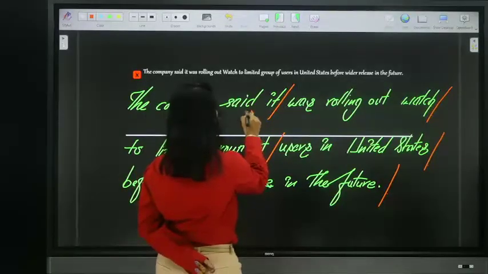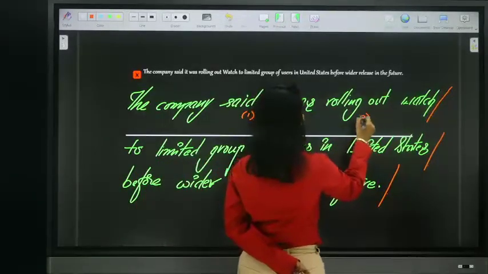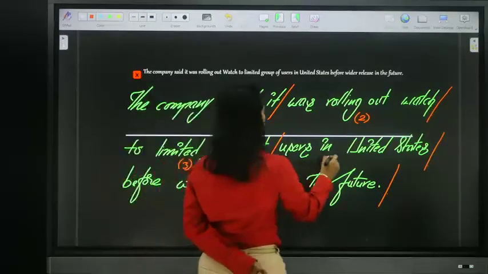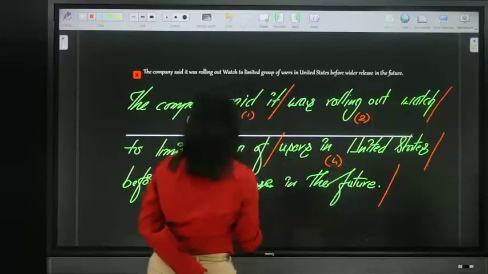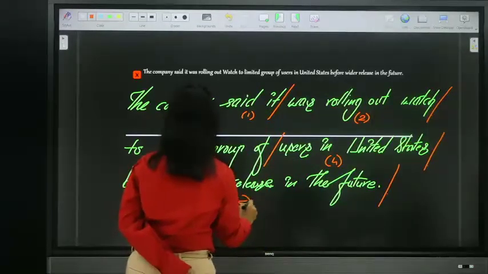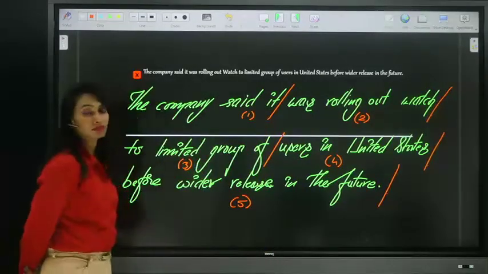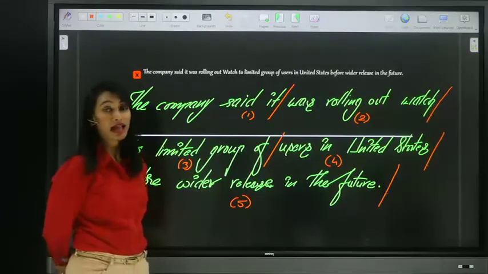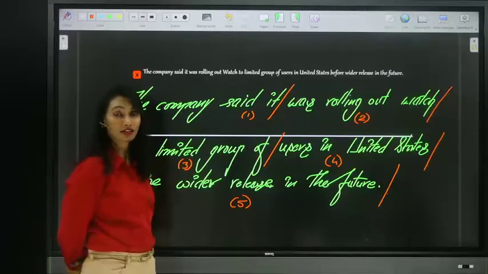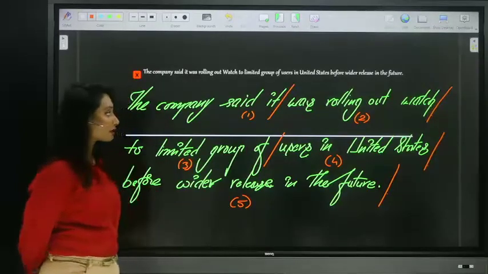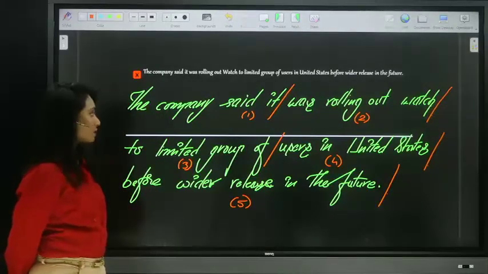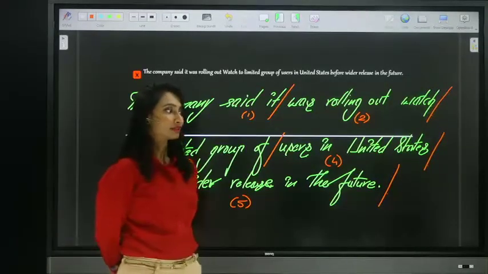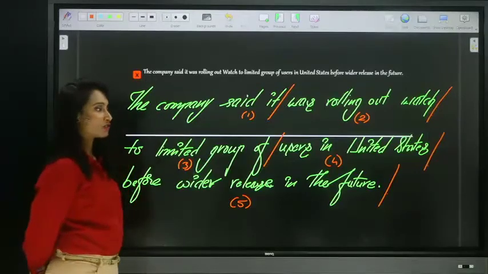This is 1, 2, 3, 4, 5. Now they may ask you which part or parts has or have no error. So which part or parts has no error? Yes, so that made 3, Angela.